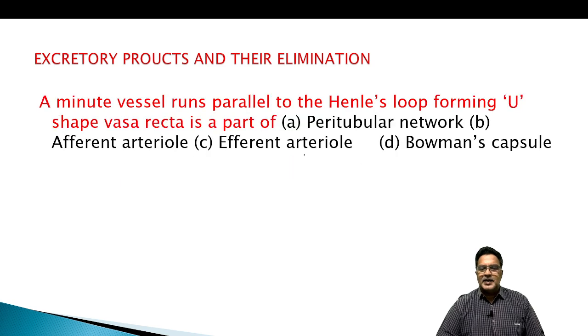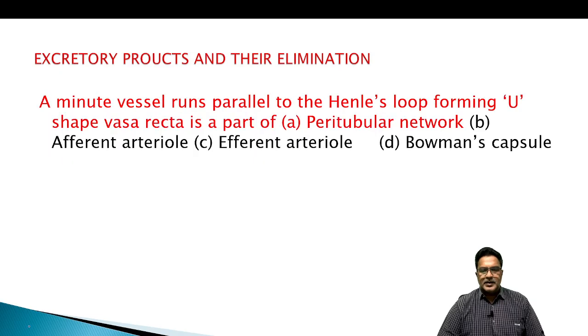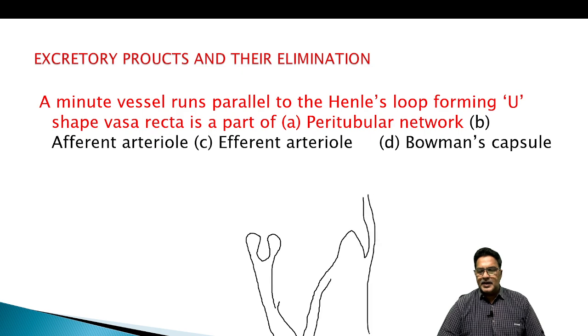A minute vessel running parallel to the Henle's loop forming U-shaped vasa recta is a part of peritubular network, afferent arteriole, or Bowman's capsule. So what is our answer then? It is a part of peritubular network. Let me show you here. This is the Bowman's capsule, PCT, Henle's loop and DCT, and this is the collecting duct.